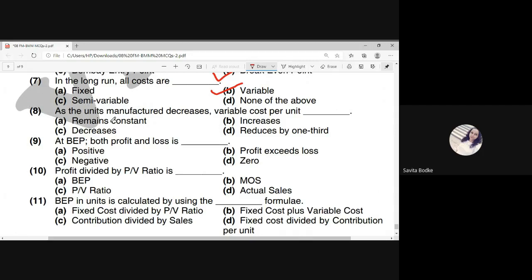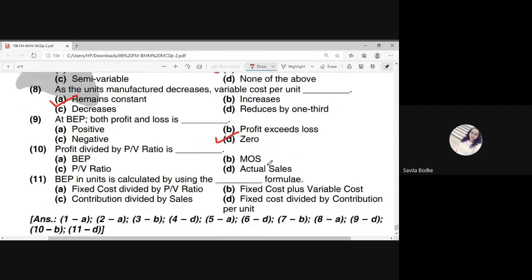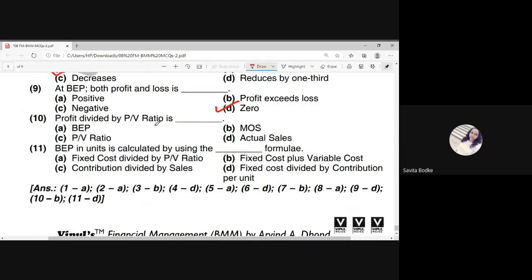Now the eighth one: as the units manufactured decrease, the variable cost per unit remains constant. Now the next one: at break-even point, both profit and loss are, as we have just discussed, zero, because neither are we getting profit nor a loss. Next one: profit divided by the PV ratio, always remember, is nothing but the BEP, your break-even point.